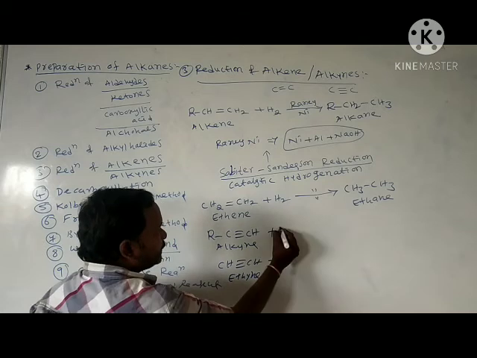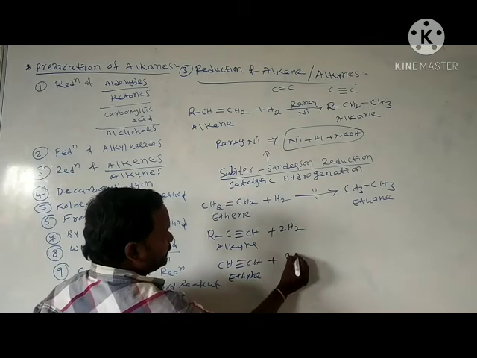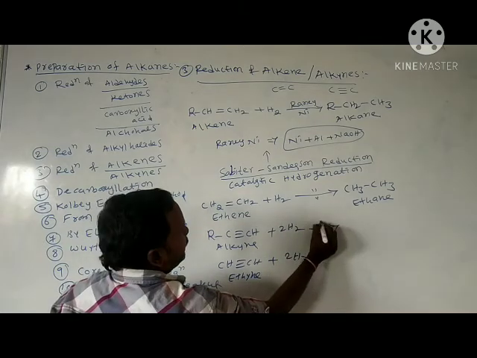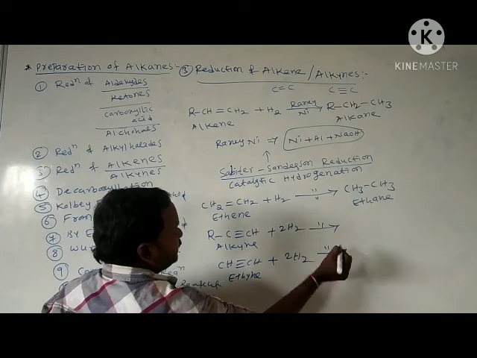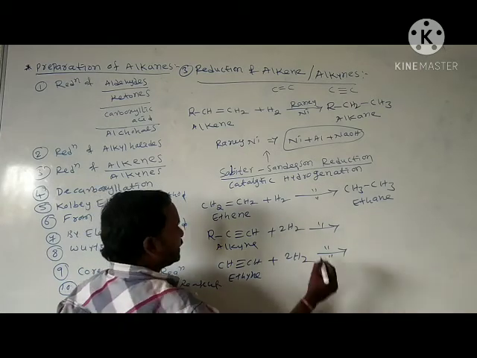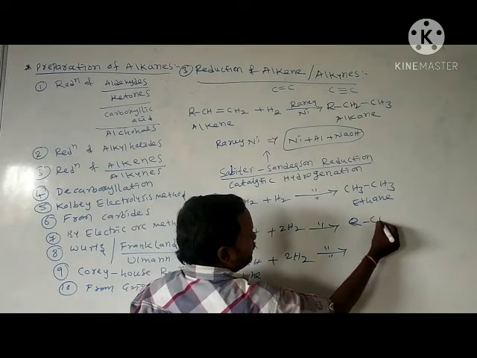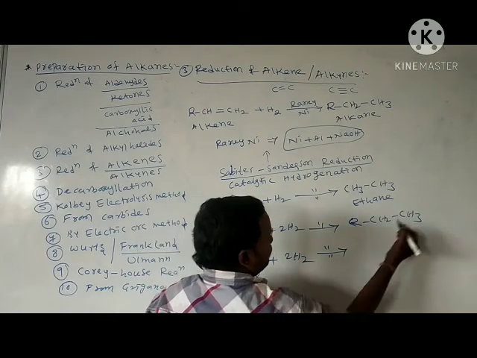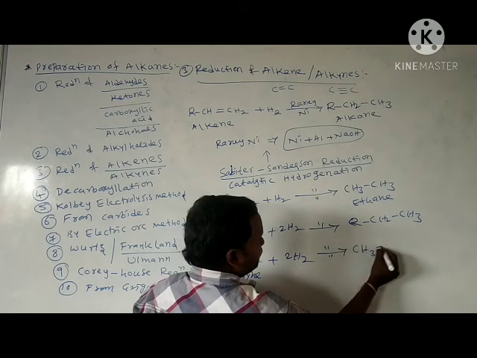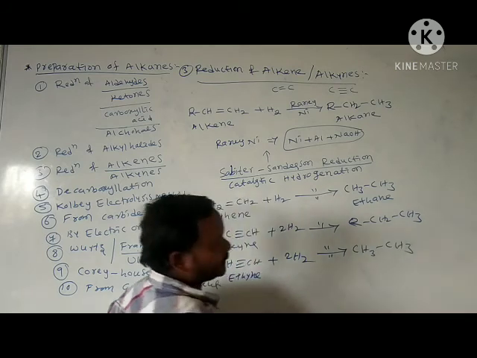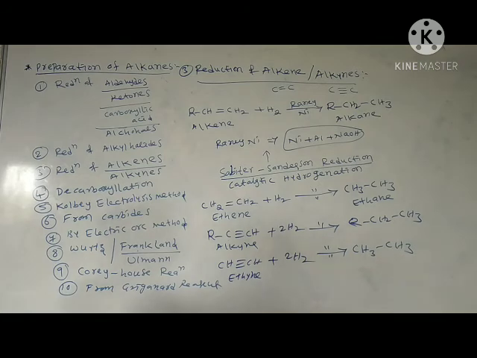Here, two double bonds are there now, so you add two hydrogens in the presence of the same reagent. We get CH2, CH3, and here CH3, CH3. This is what we call the Sabatier-Senderens reduction.